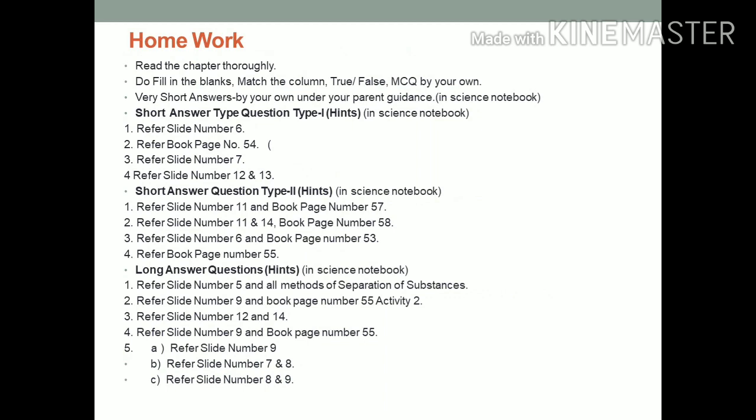Now it's homework time. First of all, students, you have to read the chapter thoroughly from the book. Do fill in the blanks, match the columns, true false, MCQ on your own. Very short answers on your own under your parent guidance. And answer all these questions with the help of these hints.